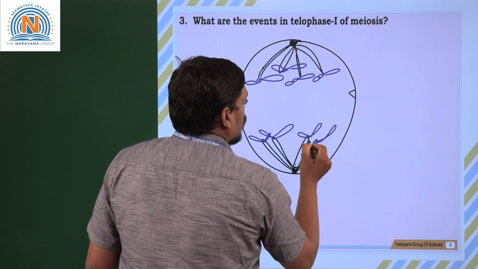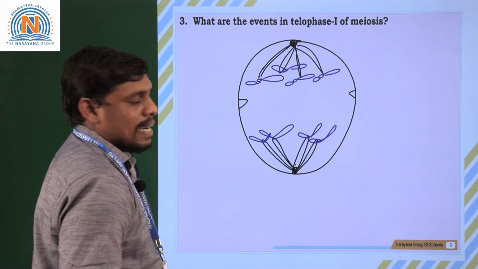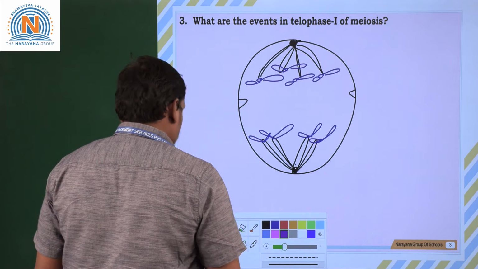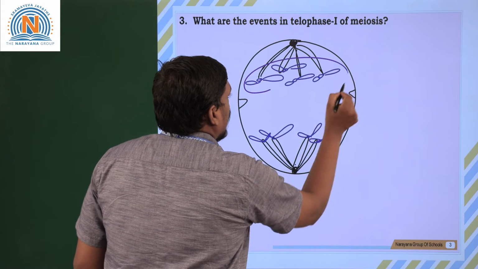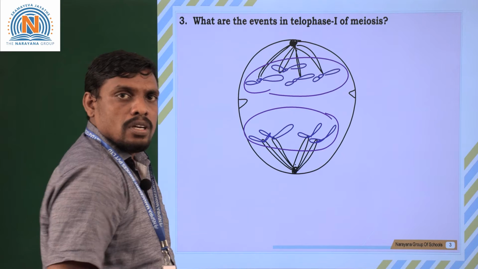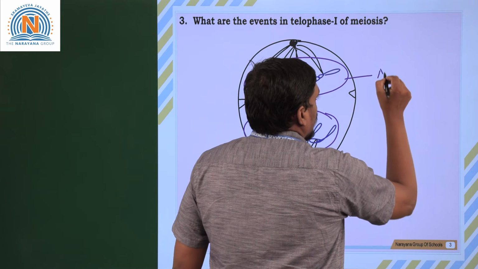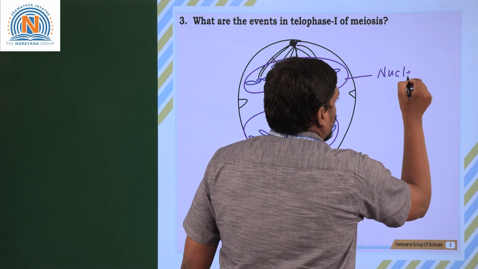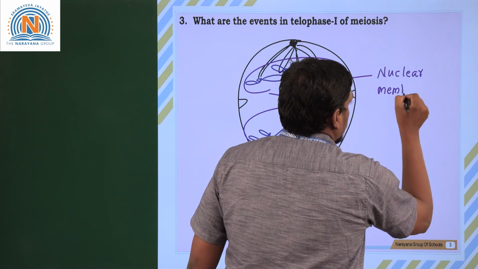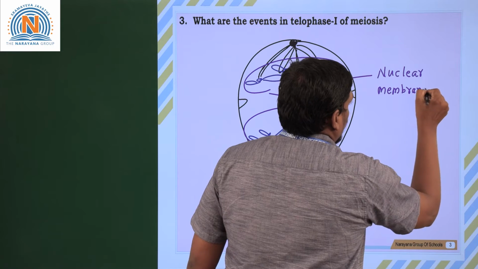After the chromosomes move towards their opposite ends, around these chromosomes a membranous structure appears, which is called the nuclear membrane. So the nuclear membrane generally appears in telophase 1.